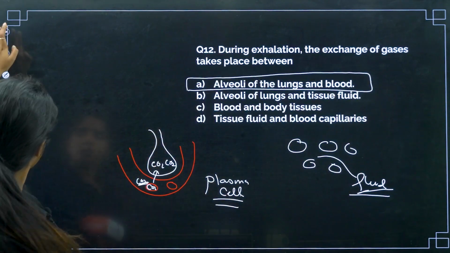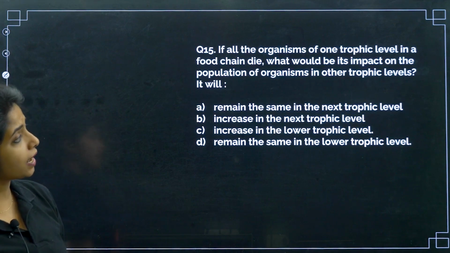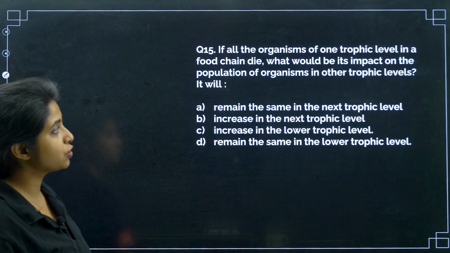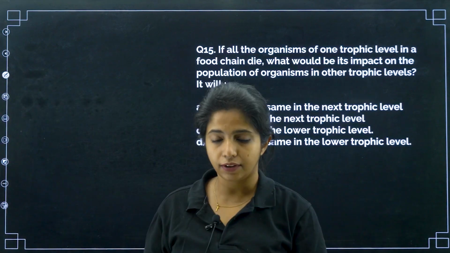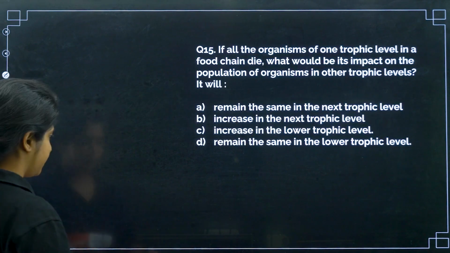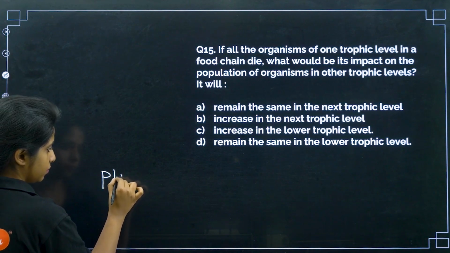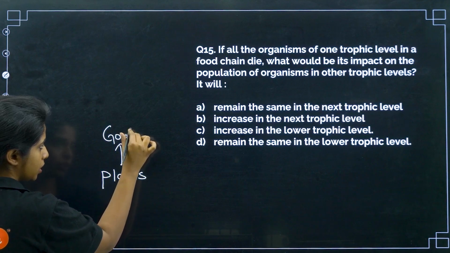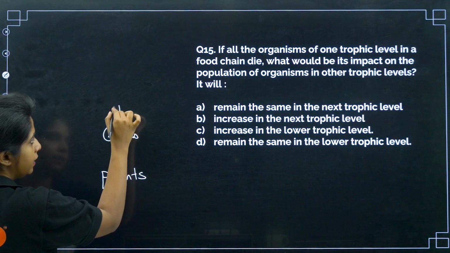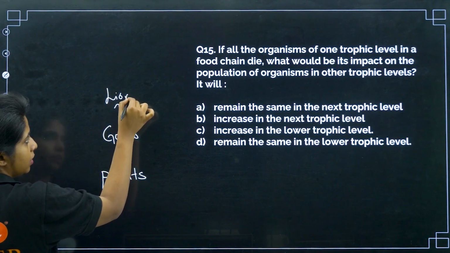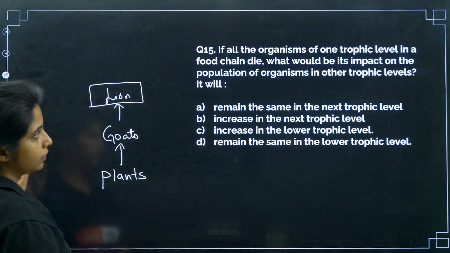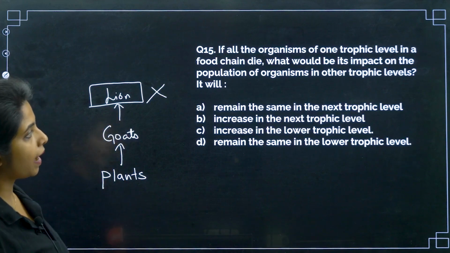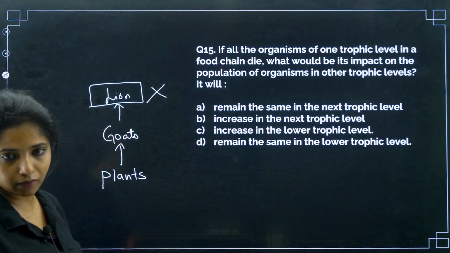Cool? Chalo. Next question. If all organisms of one trophic level in a food chain die, what would be its impact on the population of organisms in other trophic levels? So suppose you had plants, and these plants are eaten by goats, and goats are eaten by lions. Suppose lions, all the organisms of one trophic level, are dying. What would be the impact on the population of the organisms in other trophic levels?